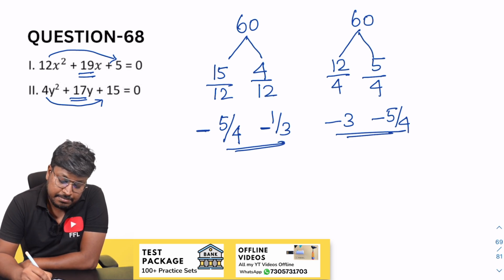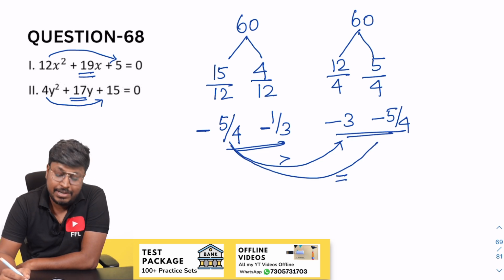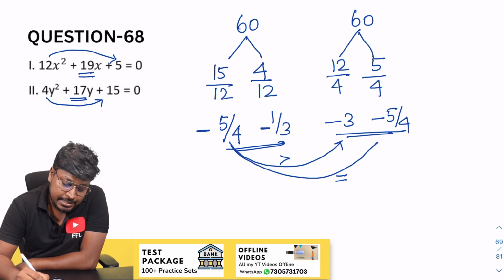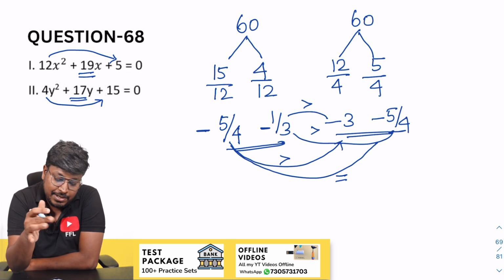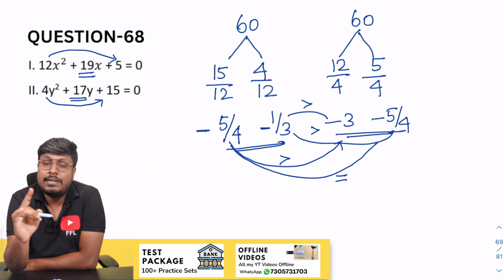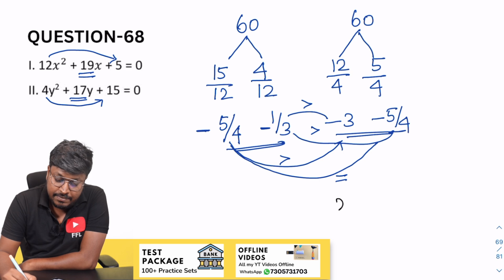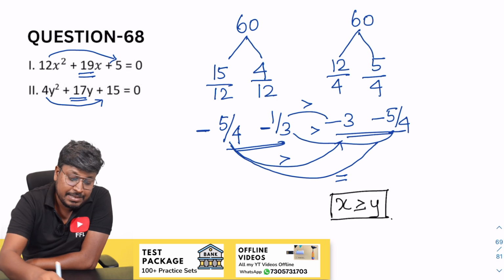So now the comparison part. So minus 5 by 4 and minus 3, minus 5 by 4 is greater than. So minus 5 by 4 and minus 5 by 4, which is equal to. So minus 1 by 3 and minus 3, minus 1 by 3 is greater than. So minus 15 and minus 4, so minus 4 is greater than, right? So after comparing all the x values with y values, all the x values are greater than, and for only one comparison it is equal to. So we can say that the answer will be x greater than or equal to y. So that is the answer for question number 68.